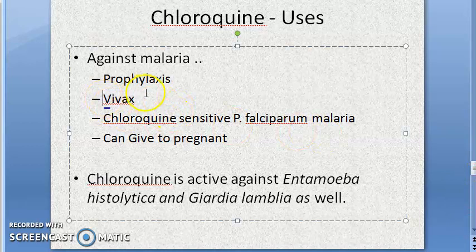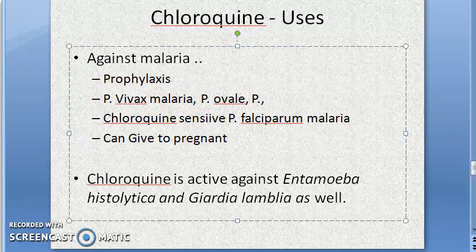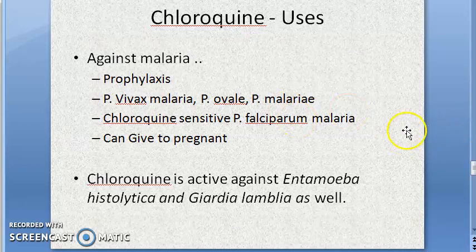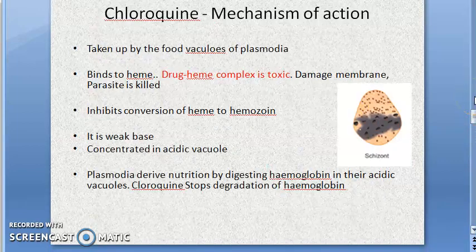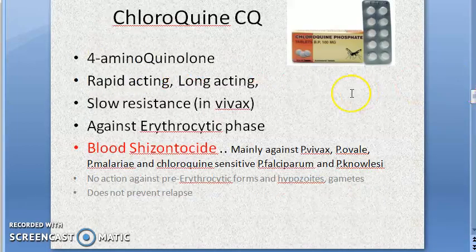Now Plasmodium vivax caused malaria, and you can write Plasmodium ovale and Plasmodium malariae. Against all these you can use it. We'll meet in the next video, guys. We have covered everything we wanted about chloroquine: the uses, contraindications, adverse effects, pharmacokinetics, mechanism of action. Everything we have covered. So let's meet in the next video.